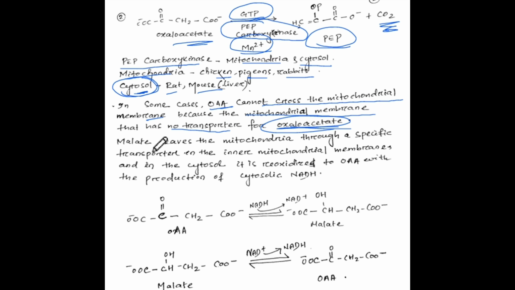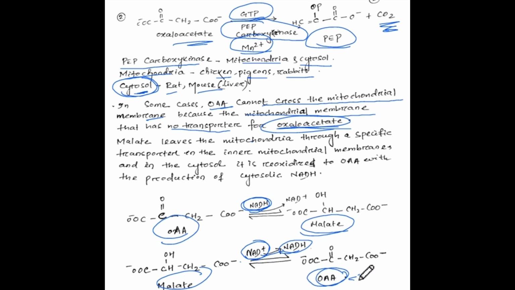So what they do in that case is the oxaloacetate is converted into malate through reduction by NADH, and the malate leaves the mitochondria and comes to the cytosol, where with NAD it becomes NADH and forms oxaloacetate in the cytosol.